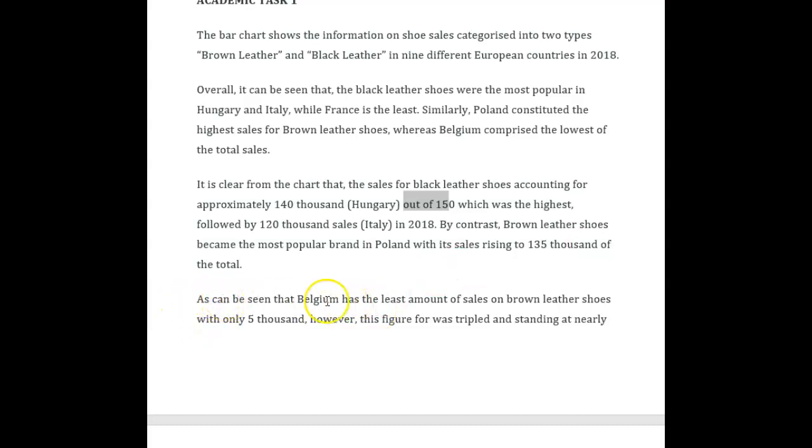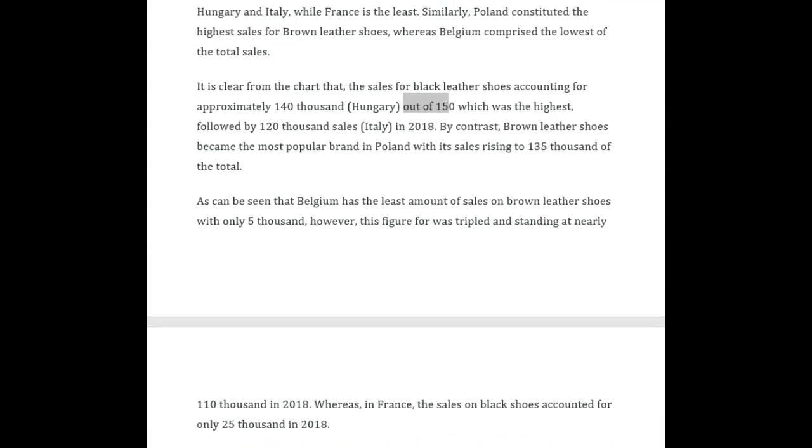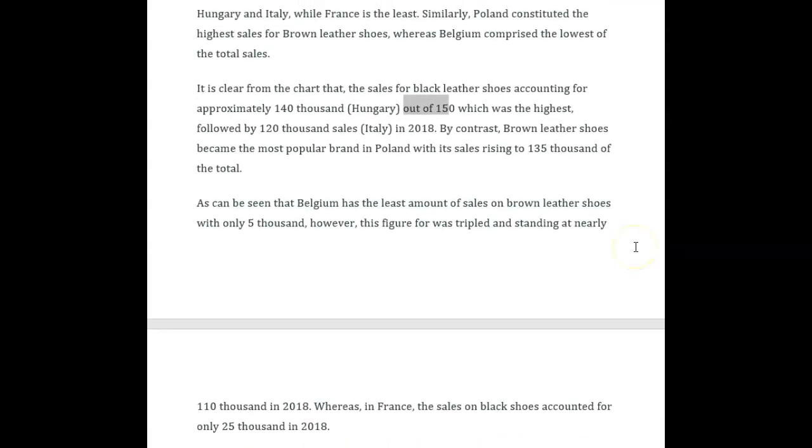It can be seen that Belgium had, again past tense, the least amount of sales of brown leather shoes with only 5,000. However, this figure was tripled. Let me see. Standing at nearly 110,000. I don't understand this. What are you talking about? It was tripled for what? For black leather shoes? It's just not clear. And again, not tripled because this again shows change. We're not talking about change. So if you were referring to black leather shoes here, it should have been this figure was 3 times as high for black leather shoes, etc.